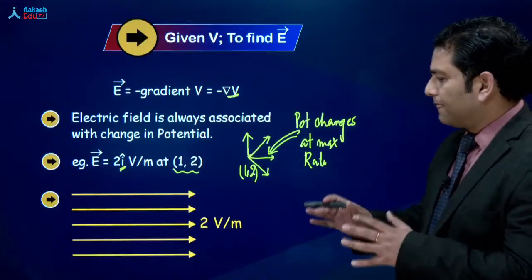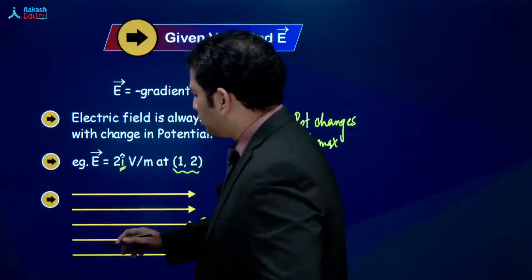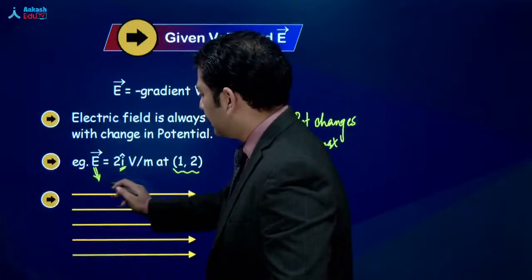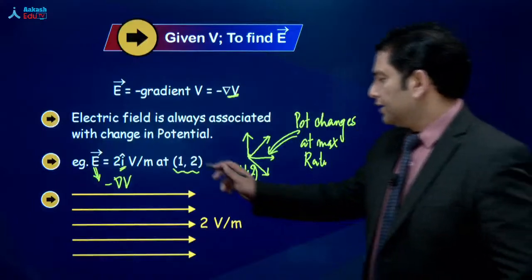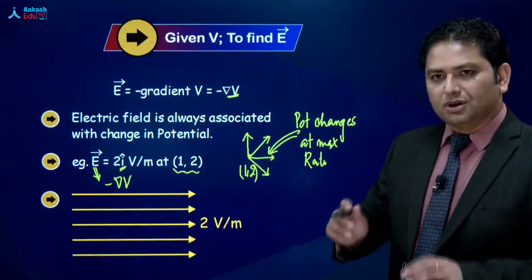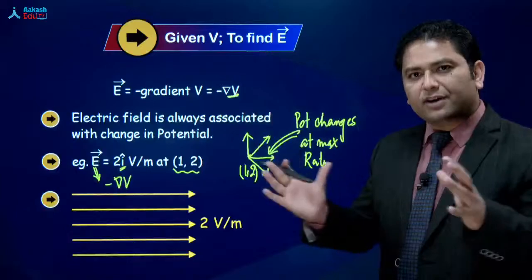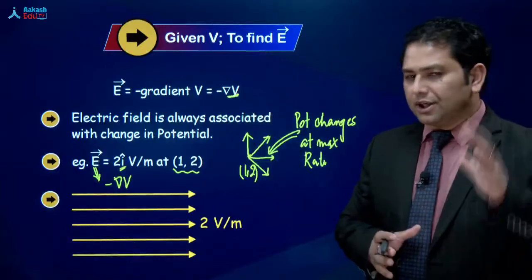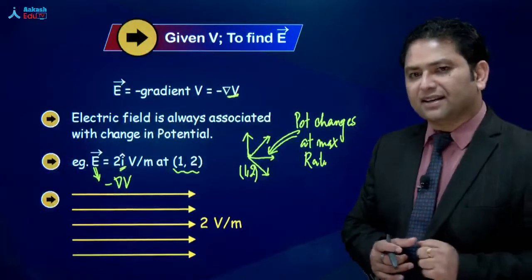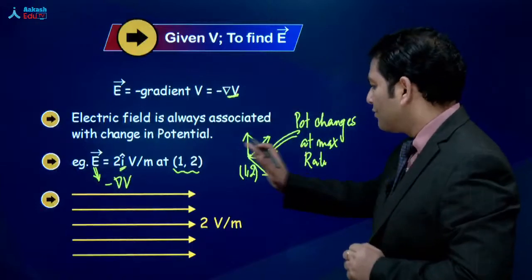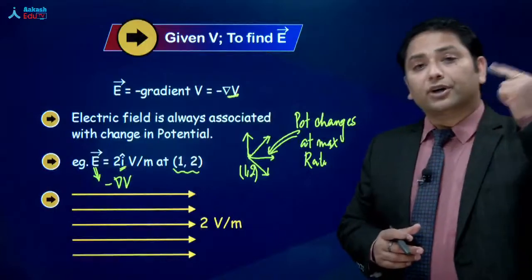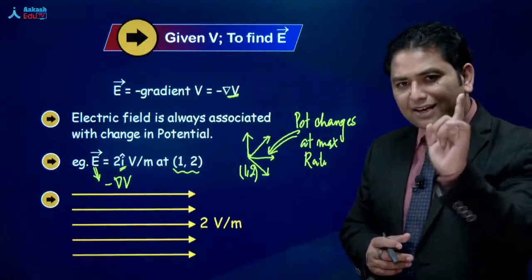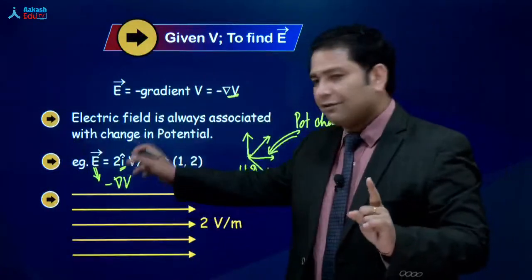What did we do? First of all, the electric field is 2i cap, so this is the negative gradient of potential. This means you come at (1,2) and you travel in every possible direction, you would find a very interesting fact: when you move along x, the potential changes. Don't say the electric field; it's the gradient of potential.